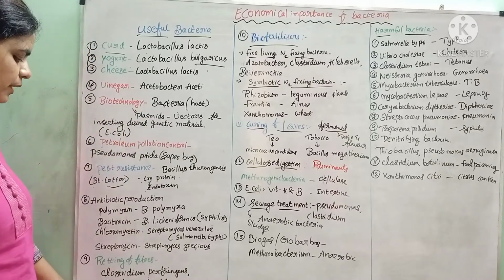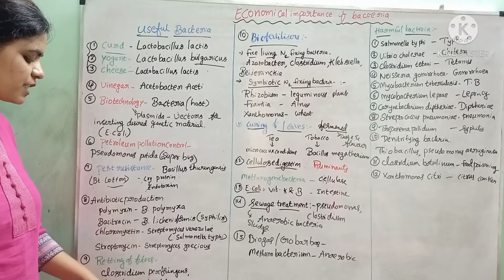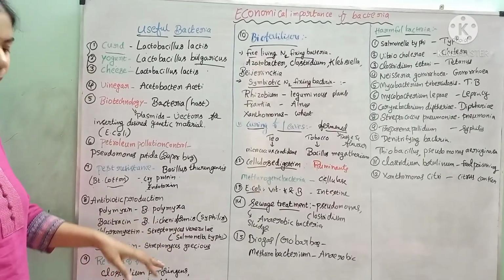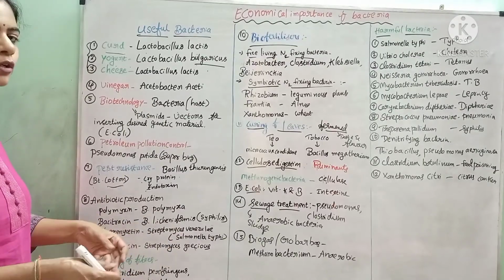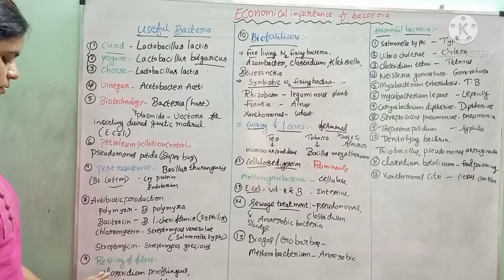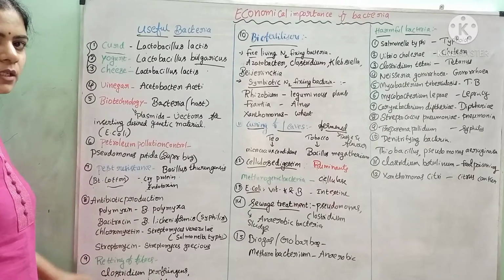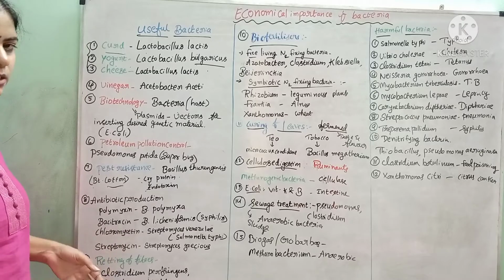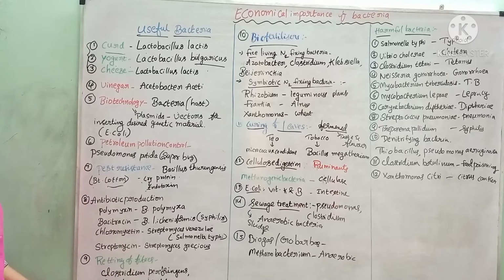What these bacteria will do is digest the pectin present between the fibers and loosen them. This is the process. So what is the retting of the fibers? Loosening the fibers by digesting the pectin is called retting of fibers, which is carried out by the bacteria Clostridium perfringens and Pseudomonas putida.